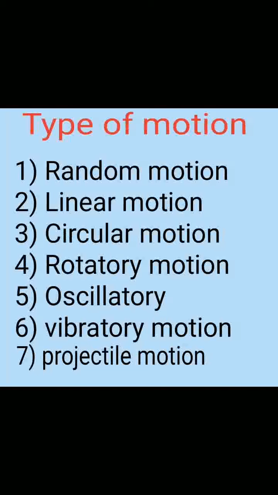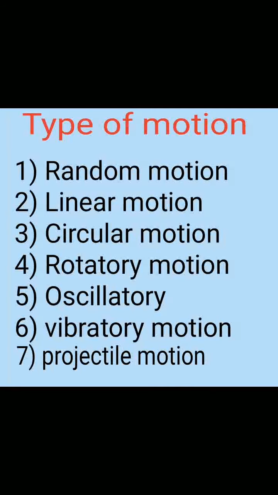Rotatory motion: rotation of an object on its fixed axis is known as rotatory motion. Example, the earth rotates about its axis. Oscillatory motion: to and fro and up and down motions on a fixed path. Example, motion of a pendulum or swing. Vibratory motion is similar to oscillatory motion. Example is production of sound. Projectile motion: motion along a parabolic path is known as projectile motion. Example, throwing a stone.